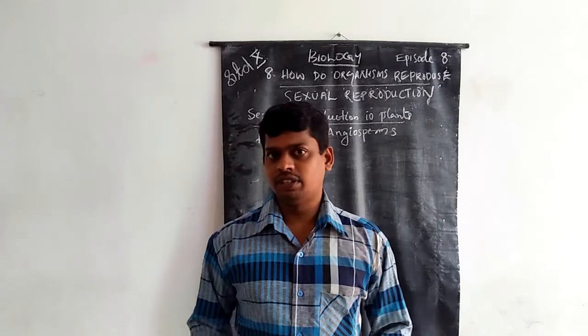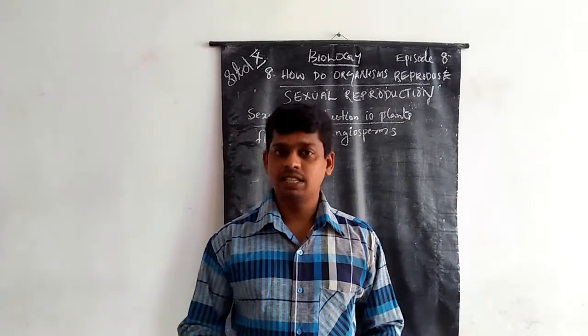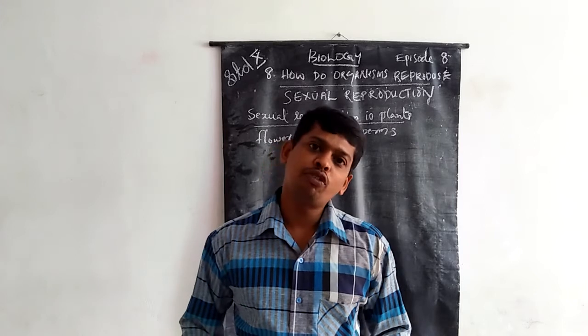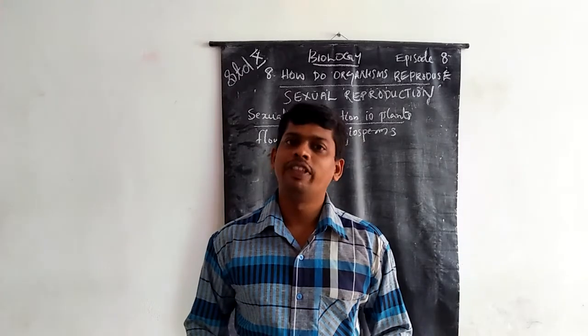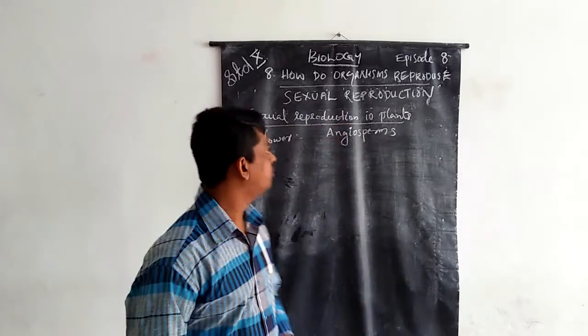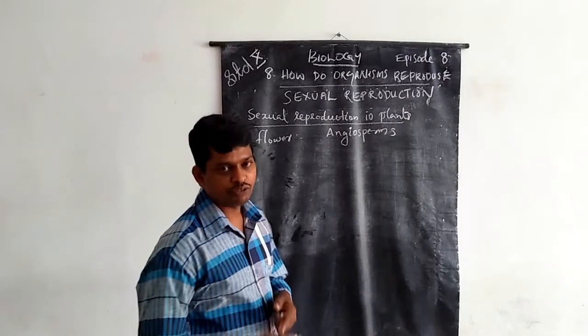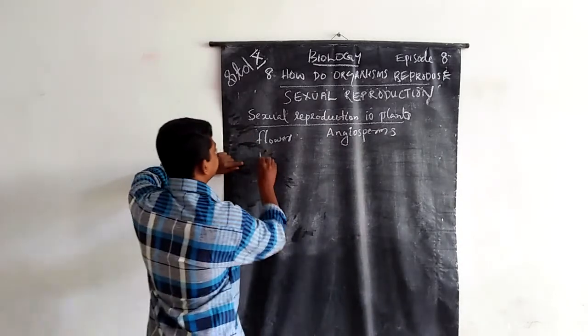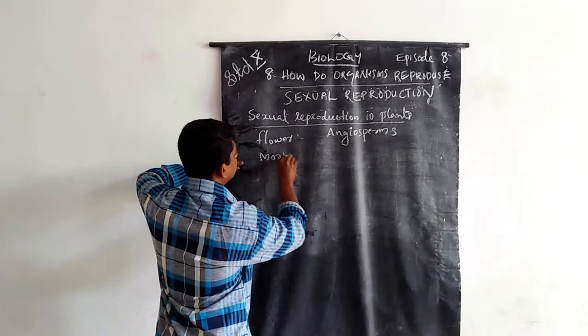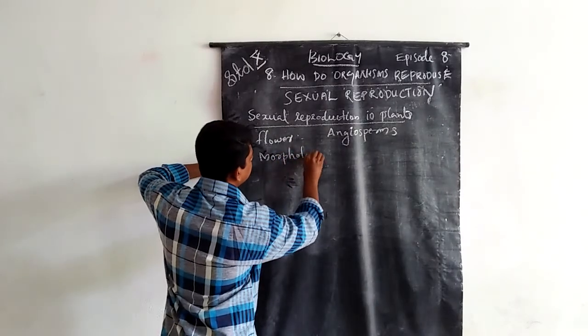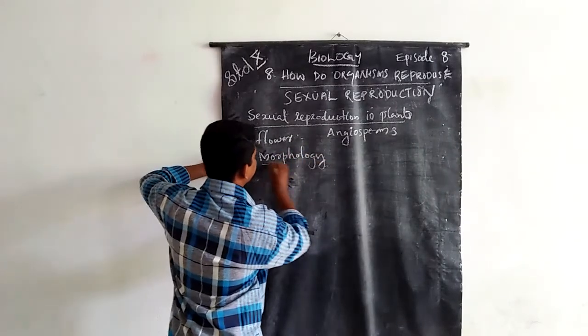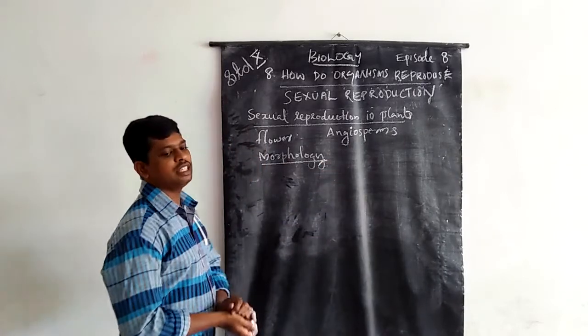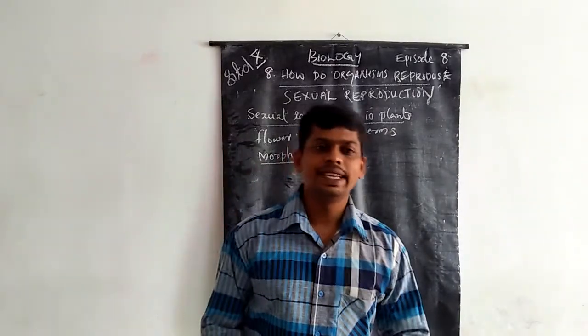we discuss the morphology of the flower. First we discuss the morphology of the flower.